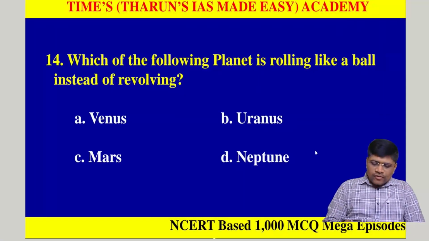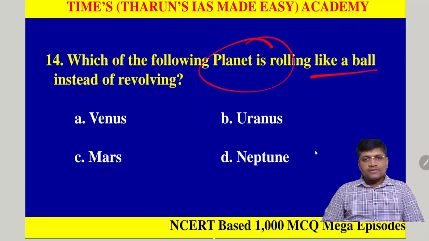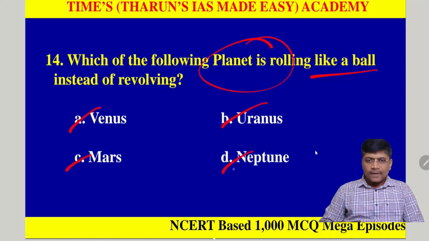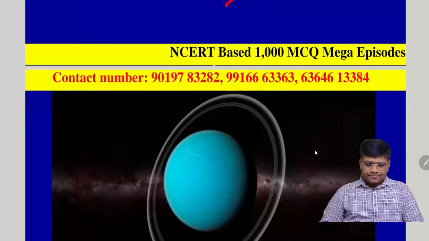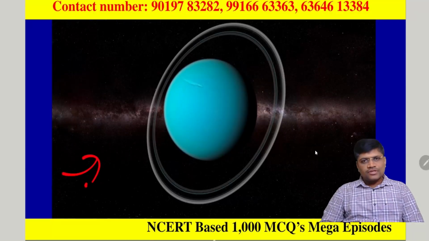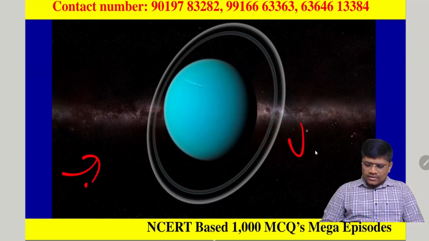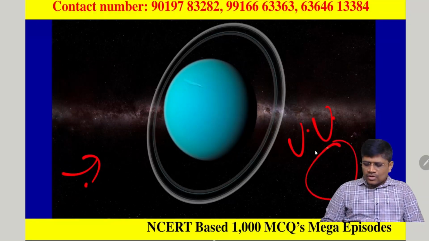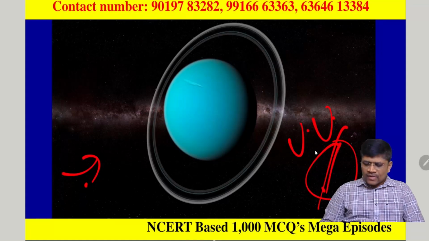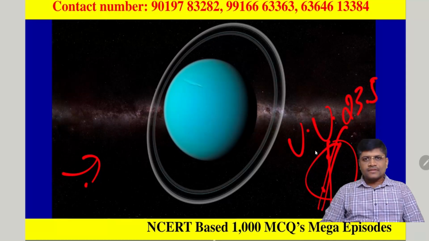Next question, which of the following planets is rolling like a ball instead of revolving? Option A, Venus, B, Uranus, C, Mars, and D, Neptune. So let's see. We know that most of the planets rotate from west to east, except Venus and Uranus. And one more thing, all the planets are tilted, except Mercury. Because it is very small in size, it got only very slightly tilted. Even the Earth is tilted 23.5 degrees from its axis.